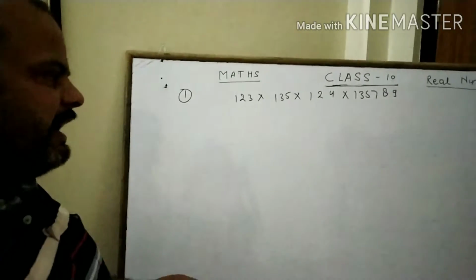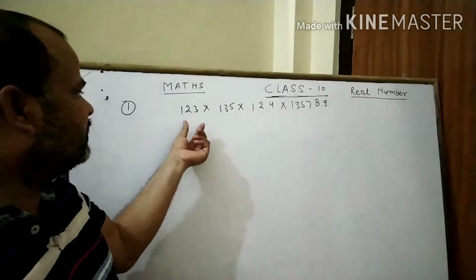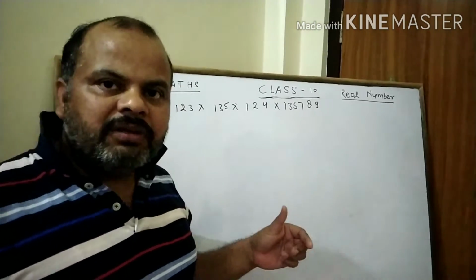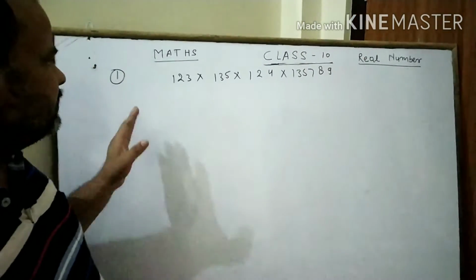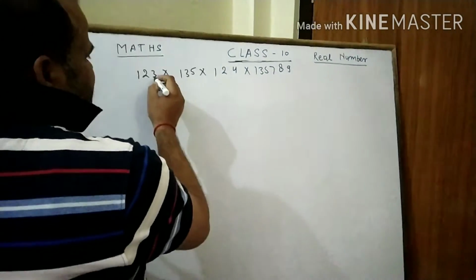Clear? And the question asks, what is the ones digit of their product? Clear? Then what can we do?